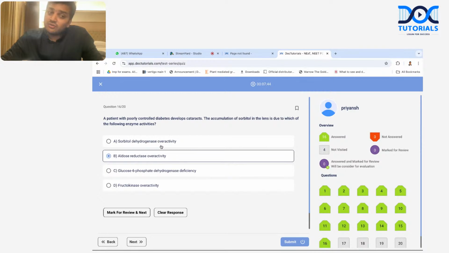Aldose reductase is making the sorbitol. It is not A. It is going to be B. What they are asking is why the sorbitol is made. The glucose converts into sorbitol because of aldose reductase.